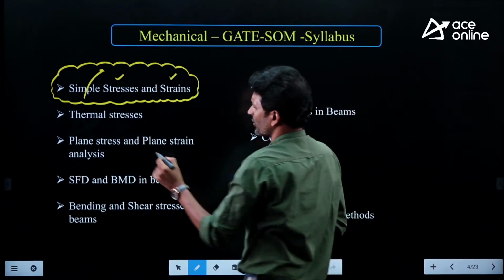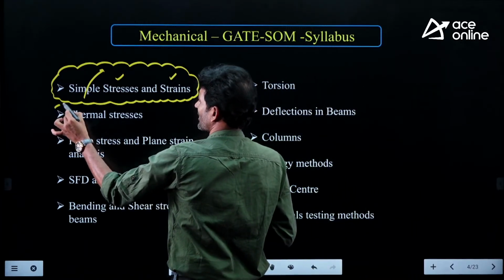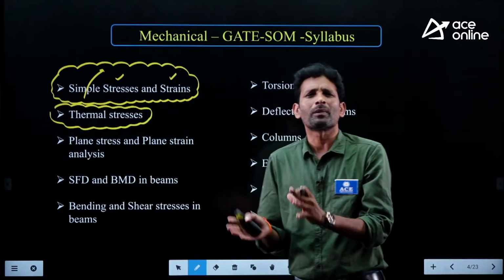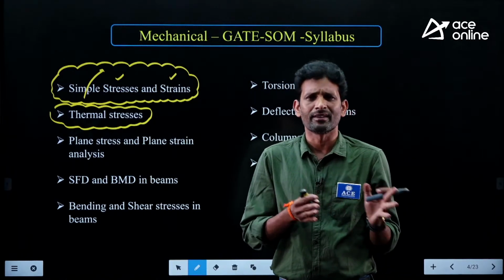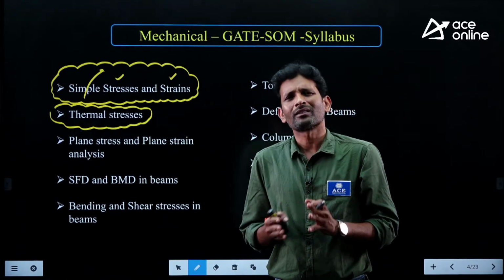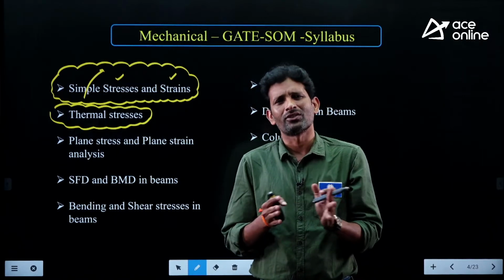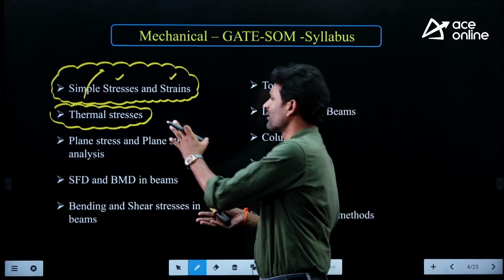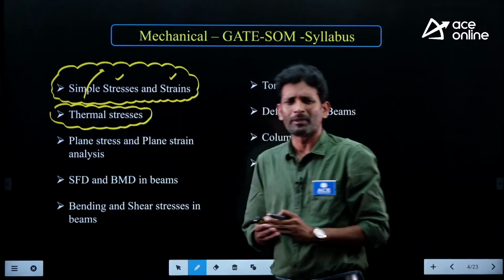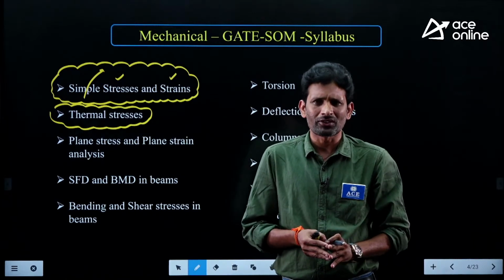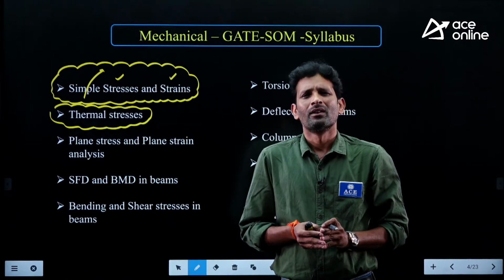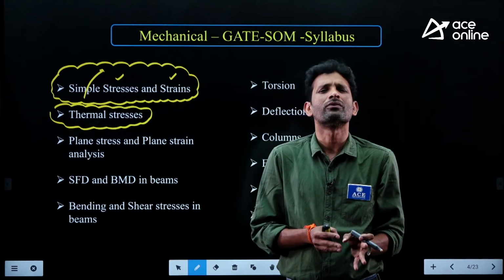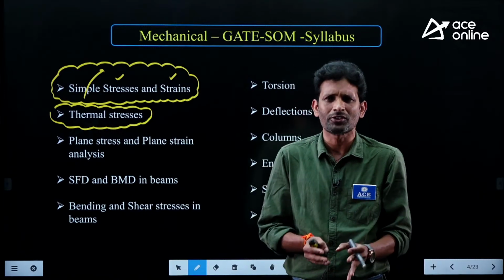The next area is the analysis of thermal stresses in the members. See, in the first topic, our concentration is when we are applying some mechanical loads, like axial loads or shear loads, what are the corresponding stresses and strains generated in the member, and how should we find them? But this particular topic is an extension of the first topic. When we are doing some temperature changes for the member, how are the corresponding stresses and strains generated, and how should we find them